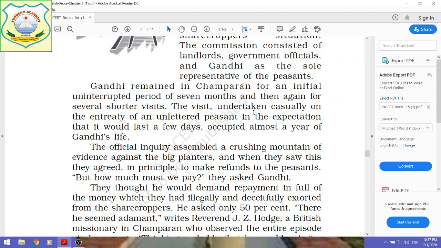Gandhi remained in Champaran for an initial uninterrupted period of seven months. Initially, in the beginning, he stayed there for seven months continuously, and then he visited the place several times for shorter visits.